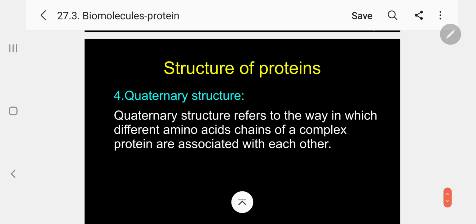The quaternary structure refers to the way in which different amino acid chains of a complex protein are associated with each other. Please follow.